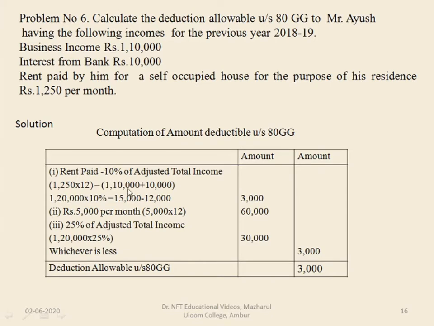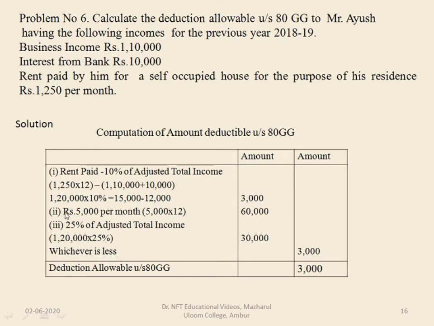So what is the gross total income here? Business income is 1,10,000 and interest from bank is 10,000. That is income from other sources. So totally if you add up 1,10,000 plus 10,000 you get 1,20,000. This is the gross total income or adjusted total income. Then 10% of that is 12,000. 1,20,000 into 10% is 12,000.